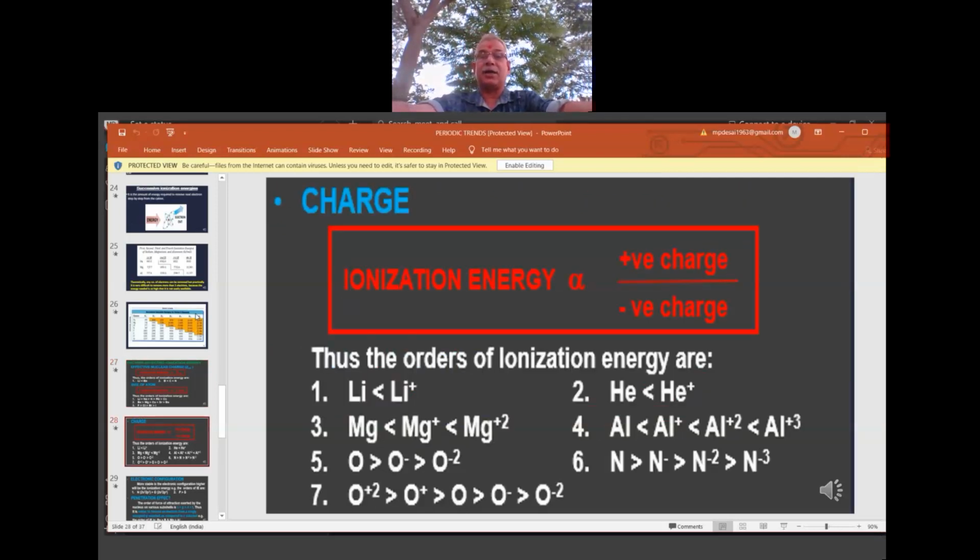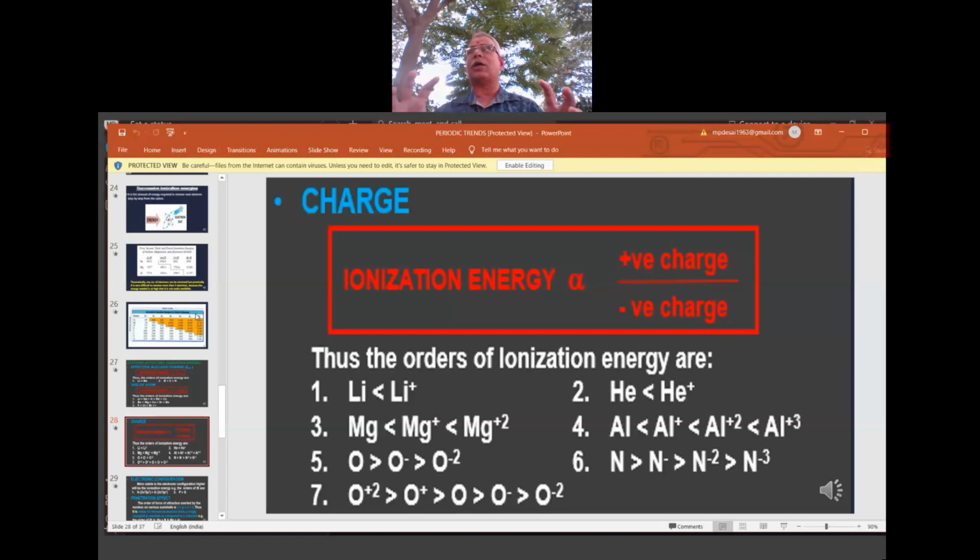Charge. IE is proportional to the ratio of positive charge to negative charge. If you want IE to increase, the numerator should be more. What is the numerator here? The numerator is the plus charge.